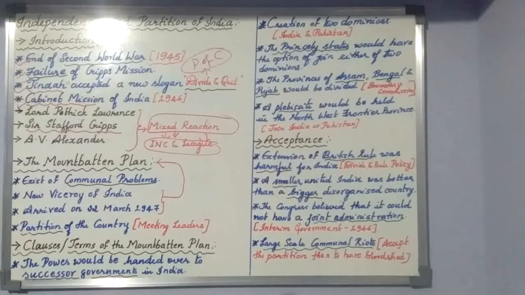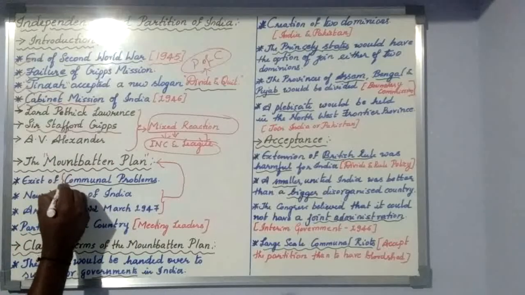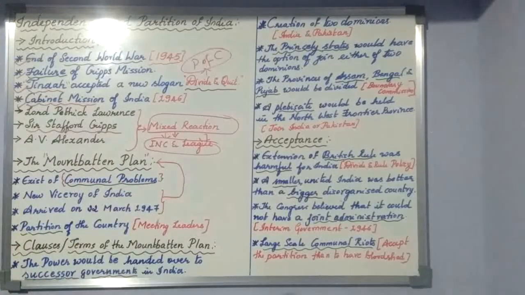The major reason why Mountbatten was sent to our country by the British government was that day by day the communal problems in India started to increase. Communal problems are nothing but a fight between two religions, especially between the Hindus and the Muslims.